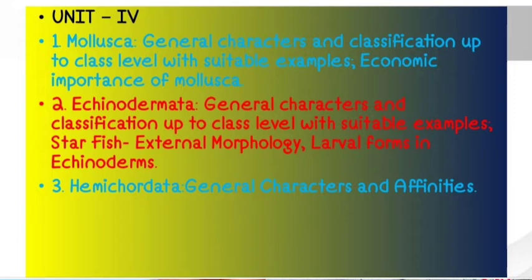Okay, and in this part you have to study the general characters and the affinities of the Hemichordata, the other phyla. So this is the fourth unit of this paper.